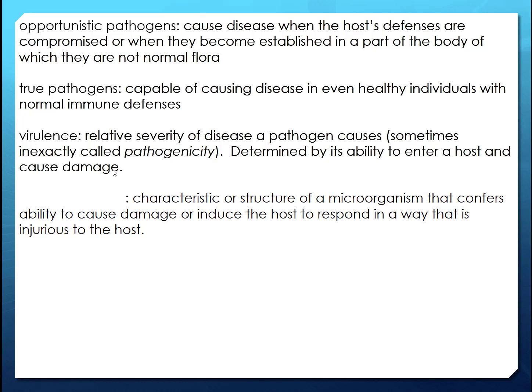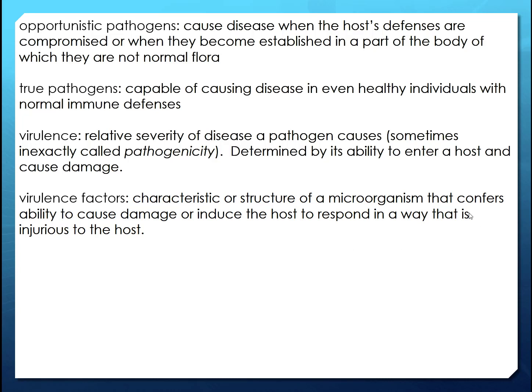And true pathogens, the severity and how well they are able to enter a host and cause damage is their virulence. And what do they have? What is that characteristic or structure that gives them that ability to enter and cause damage? Virulence factors.